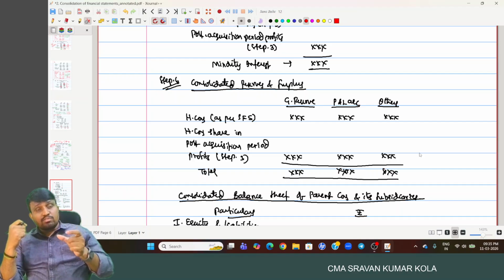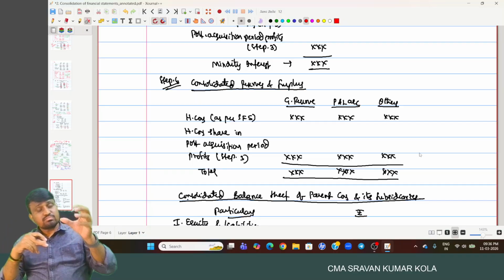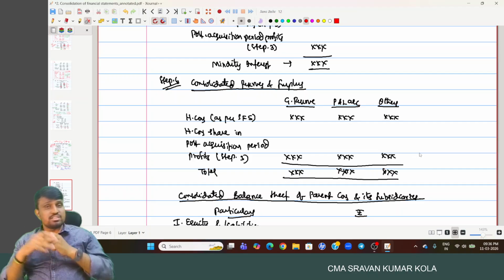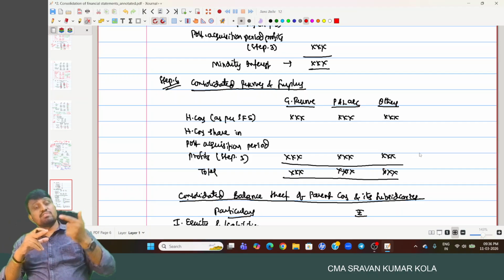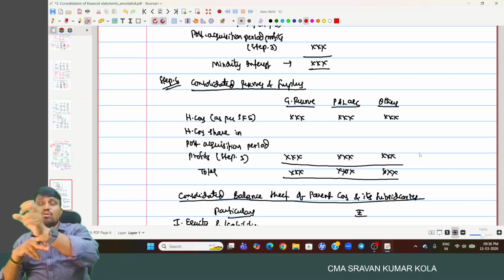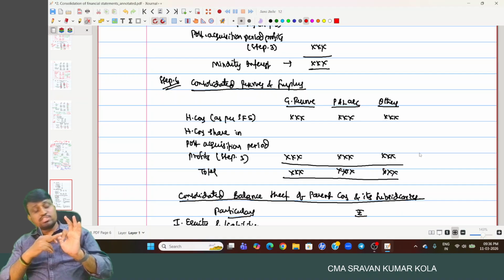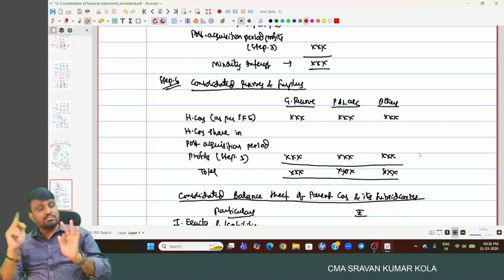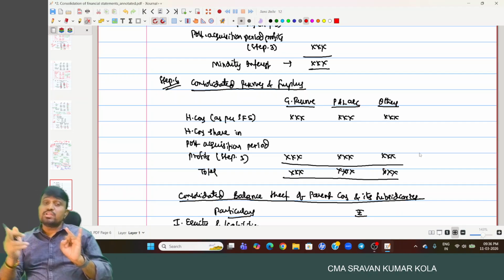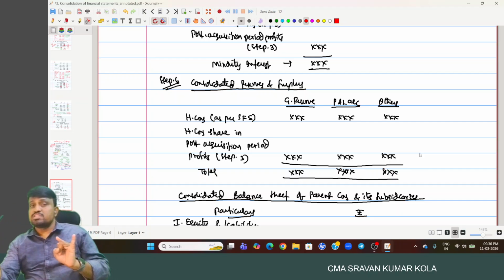And step 4, cost of control, means calculation of goodwill or capital reserve. There we consider cost of investment less pre-acquisition period dividend received from subsidiary company. And from there we have to reduce parent company share in equity of a subsidiary company on the date of acquisition. What is meant by equity of subsidiary on the date of acquisition? Share in share capital of subsidiary company plus share in pre-acquisition period profits of subsidiary company.